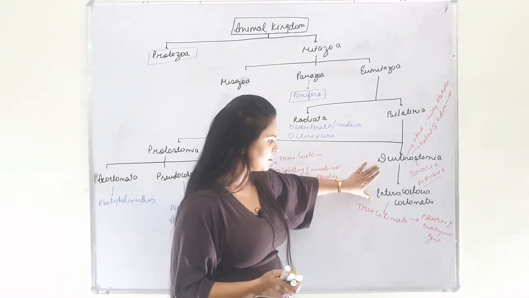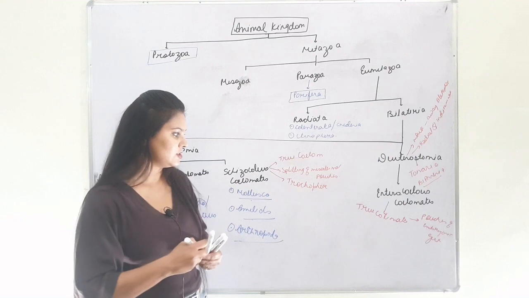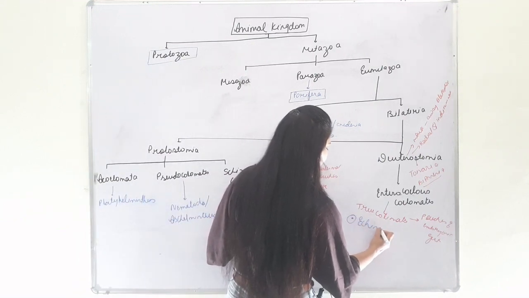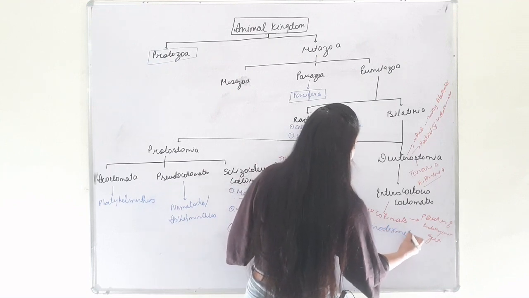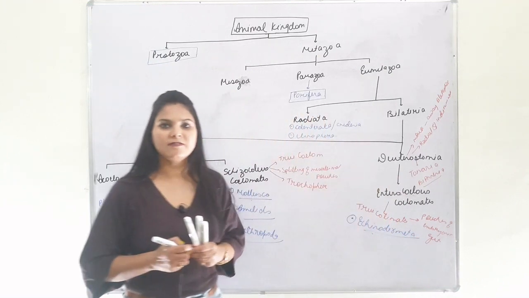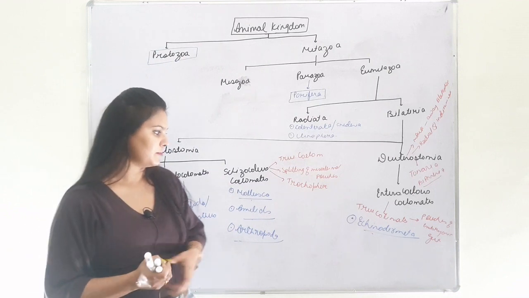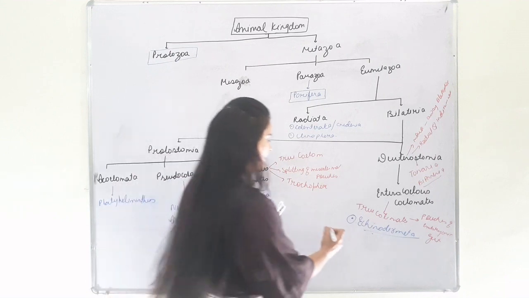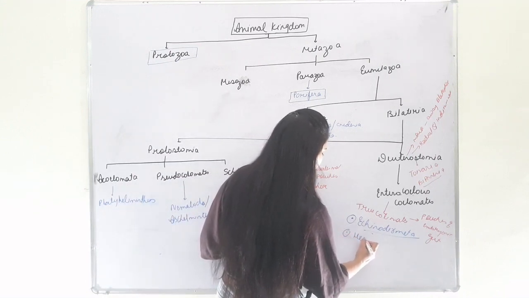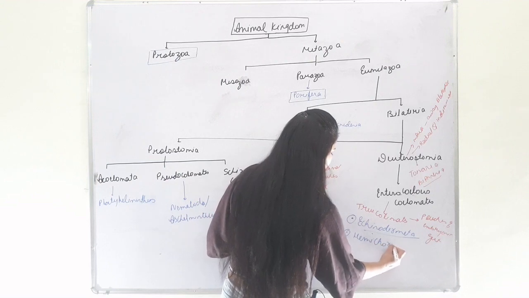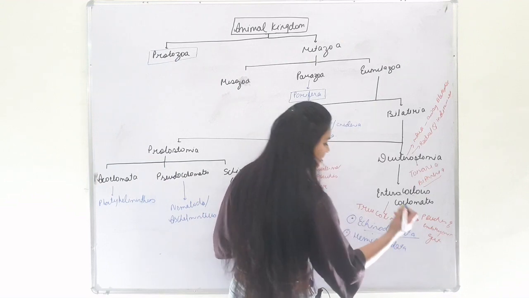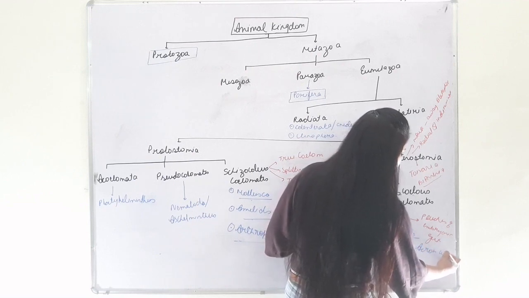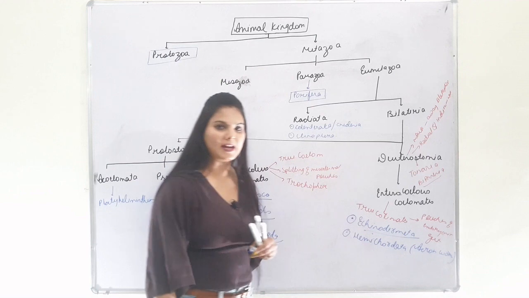Now, the Enterocoelomates are further divided into phyla. Echinodermata, which have a spiny body, for example brittle star and starfish. Next is Hemichordata, which are also called acorn worms, for example Balanoglossus.